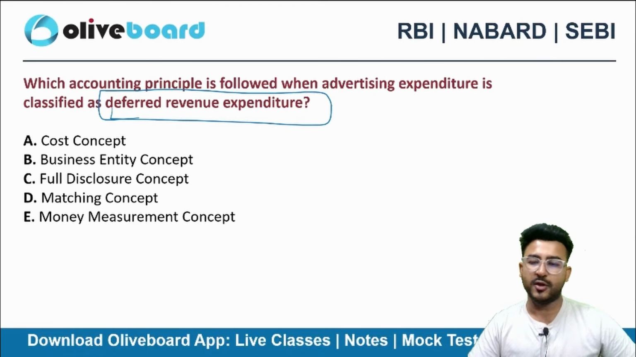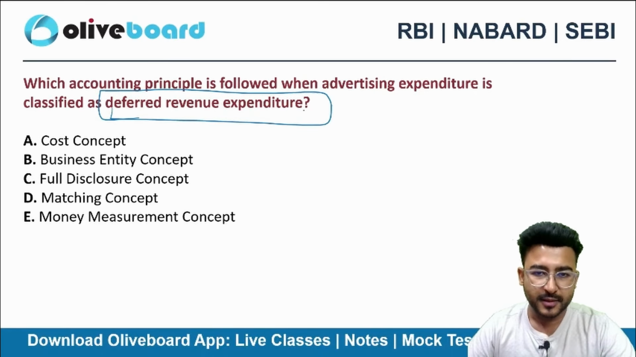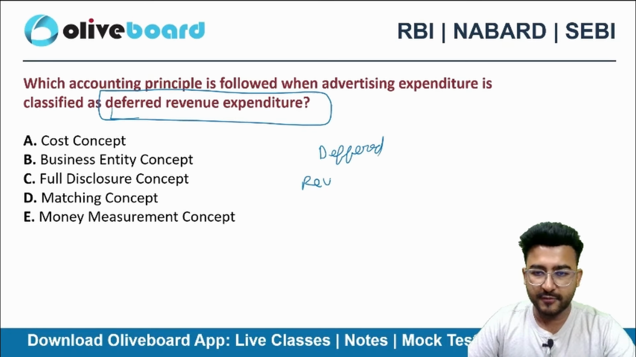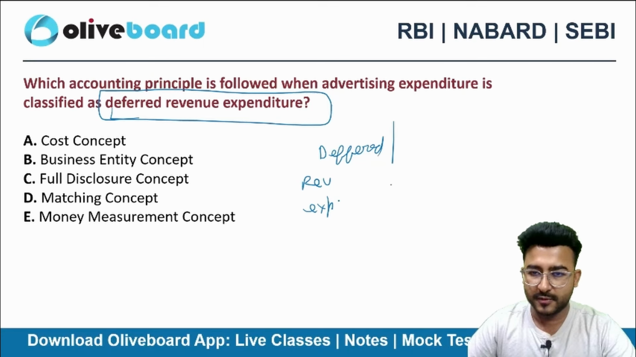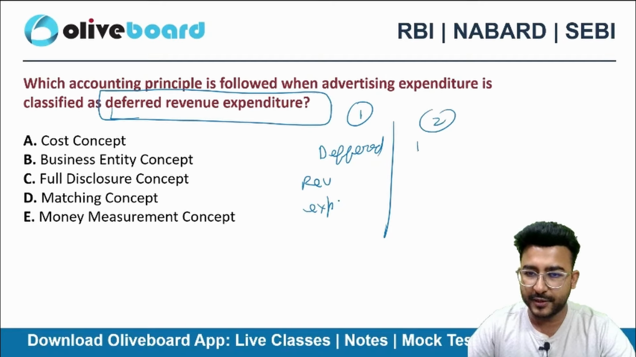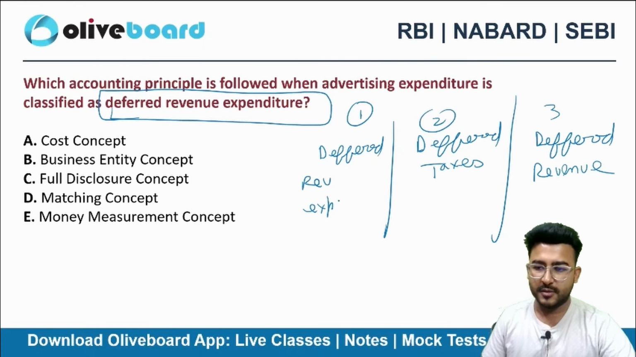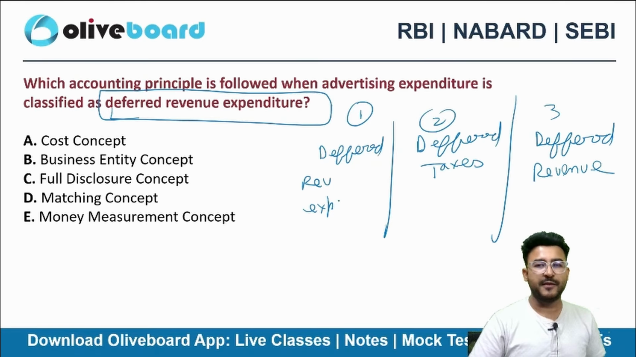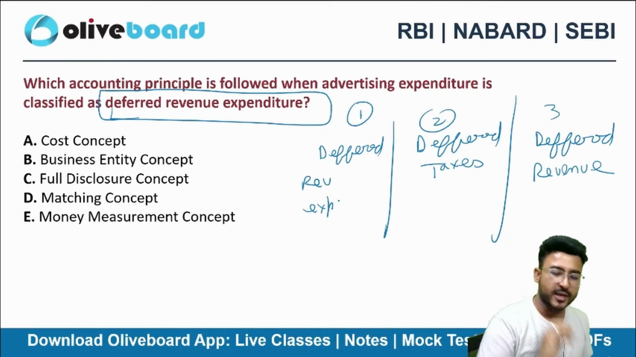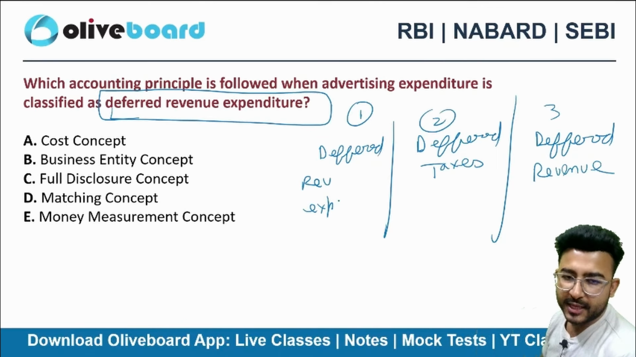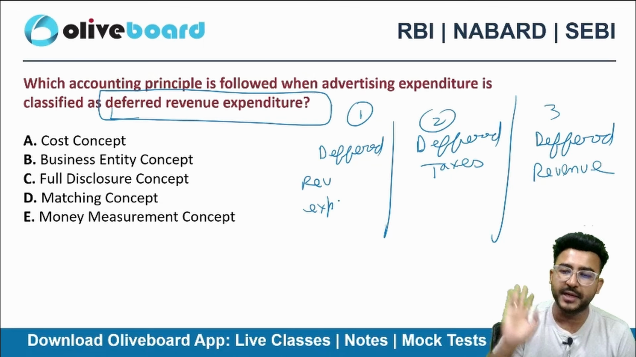There are three terminologies which are very, very confusing. Deferred revenue expenditure, first term. Second term, deferred taxes. Third term, deferred revenue. There is a difference between deferred revenue and deferred revenue expenditure. They both are completely different. Can you guys tell me what is the meaning of deferred revenue expenditure? Anyone?